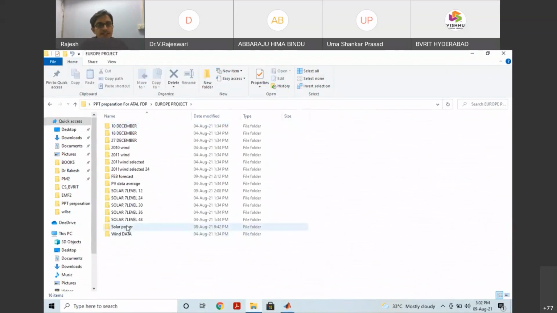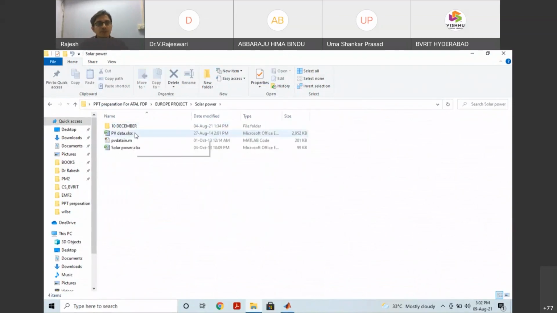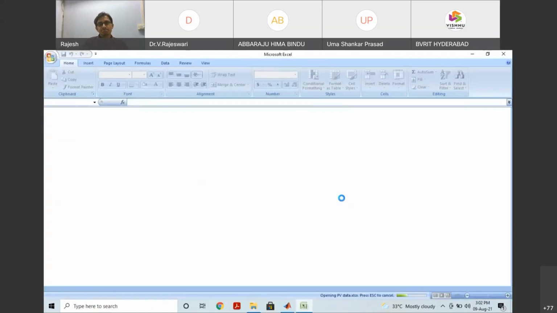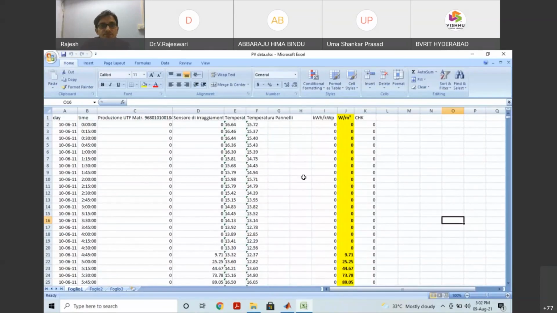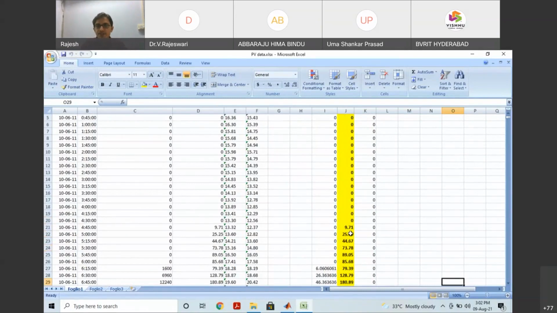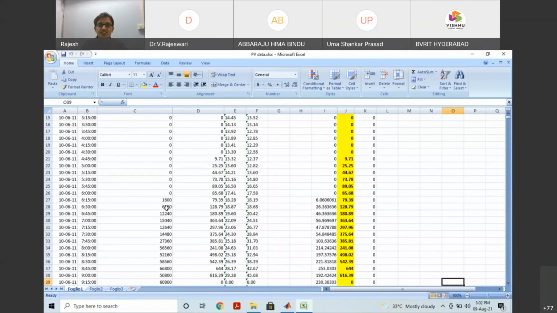We'll go to the solar data, the solar power, PV data. Yeah, sensor arrangement. This is nothing but radiation, so irradiation. Irradiation is 0 till this point. After 5 o'clock, slowly irradiation starts. 9.71 watt per meter square; this highlighted is irradiation, units are watt per meter square, right? The same thing I am representing here. 9.71, I am highlighting here. This data I have considered as solar irradiation.